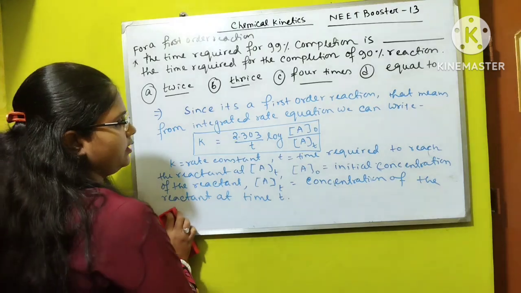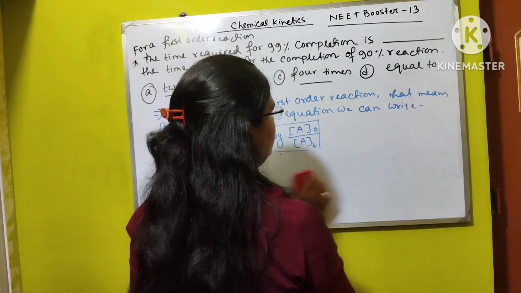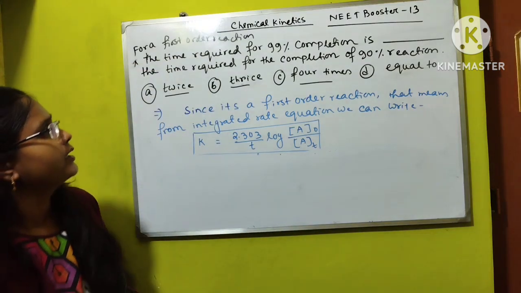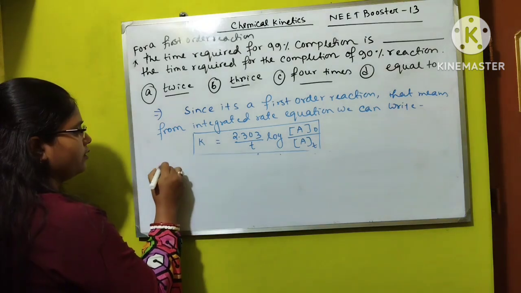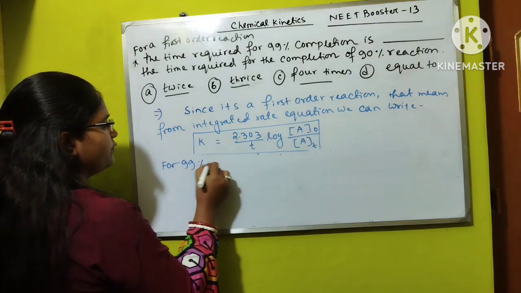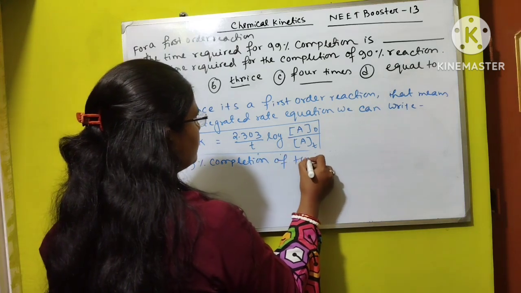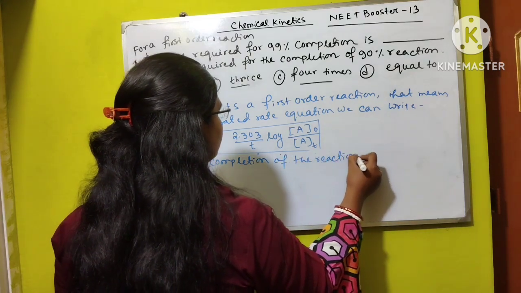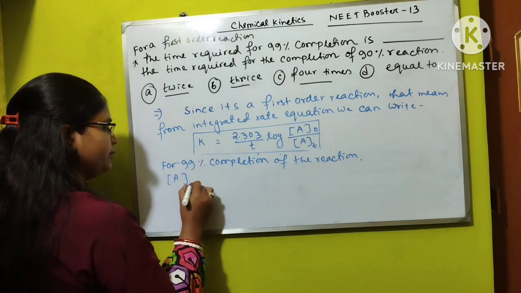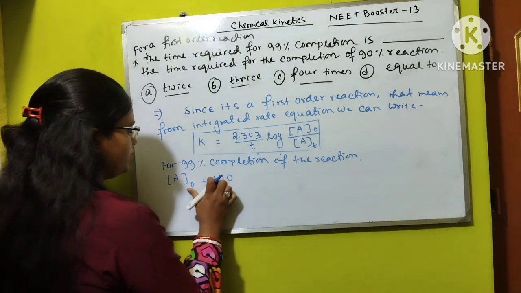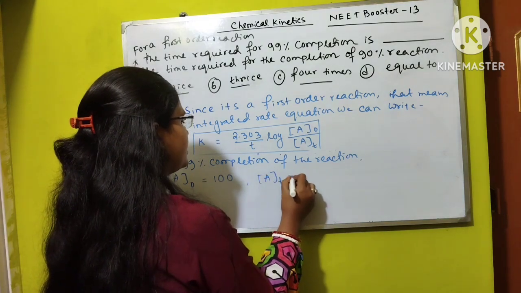Now we can write, at first we have to consider 99% completion of the reaction. For 99% completion of the reaction, that means concentration of A naught is 100%. The concentration is initially 100%, and after t time 99% has been completed.